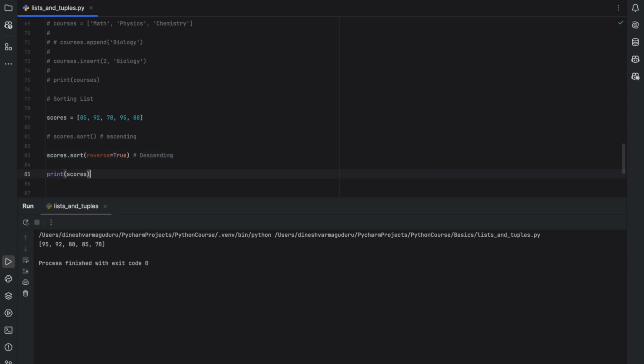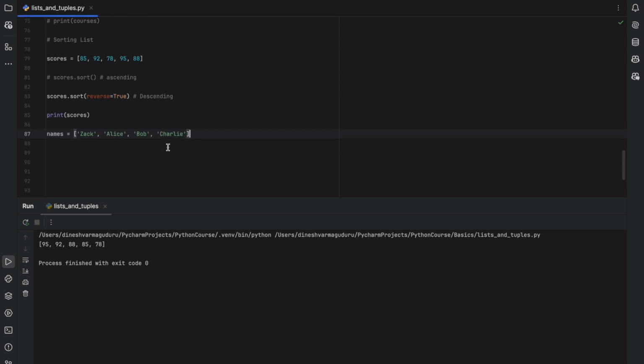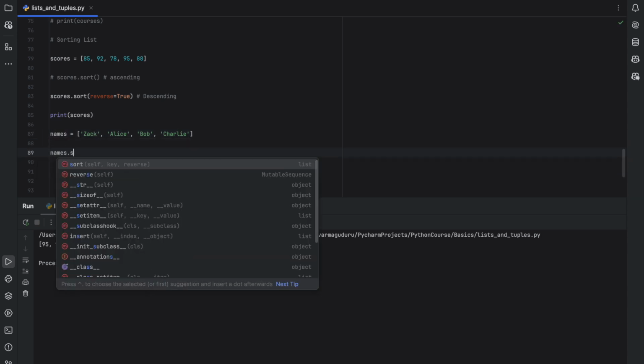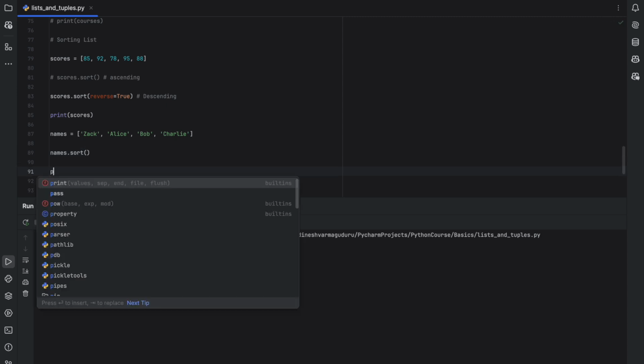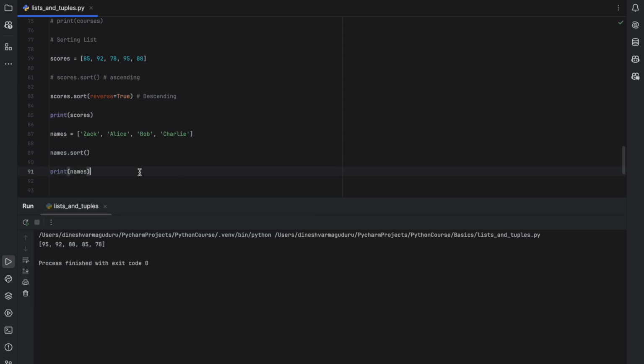And the sorting will also work for a list with string values as well. Let's say that we have names as Jack, Alice, Bob and Charlie. If you run names.sort and print names, it will do the basic ascending order, which is starting from A and ending at Z. So see that it started with Alice, Bob, Charlie and Jack. And if you pass reverse=True and run the same again, it will print Jack, Charlie, Bob and Alice, which is in the descending order of alphabets.